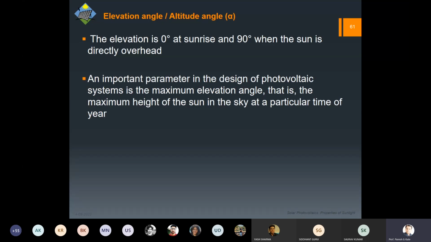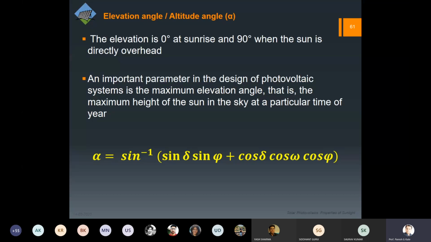So this is an important parameter in design, because when we talk about optimization of the placement or the angle at which we should place the solar panel so that the maximum radiation falls on the panel, in turn producing the maximum power, this optimization is important. So here the elevation angle will become important for us. Of course, other angles are also important. So you can note down the expression for this alpha.